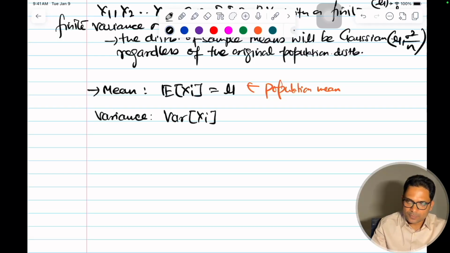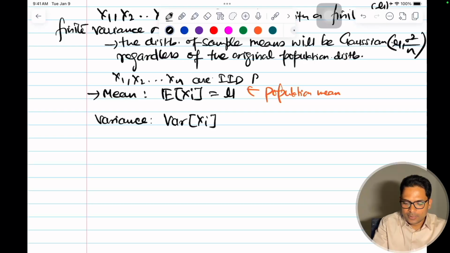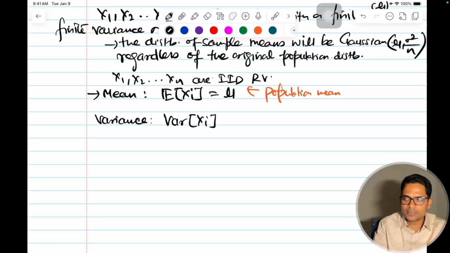What is xi? x1, x2, xn are IID random variables, whatever, I don't know the distribution. This i will vary from 1 to n, and these are IID, independent and identically distributed, coming from the same kind of distribution. So this is the variance.